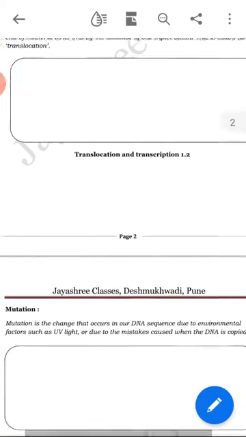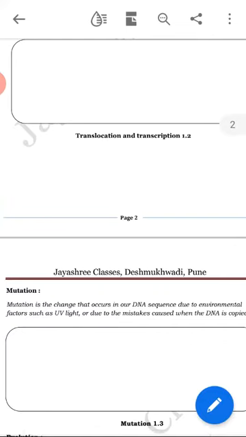And the last concept was mutation. Mutation is the change that occurs in our own DNA sequence due to environmental factors such as UV light or due to mistakes caused when DNA is copied.